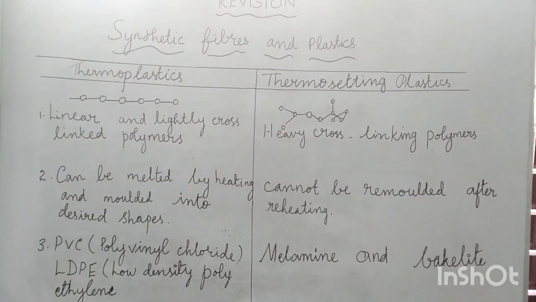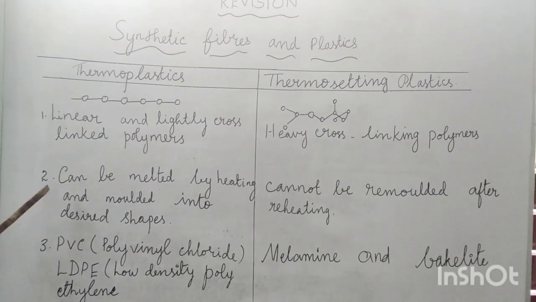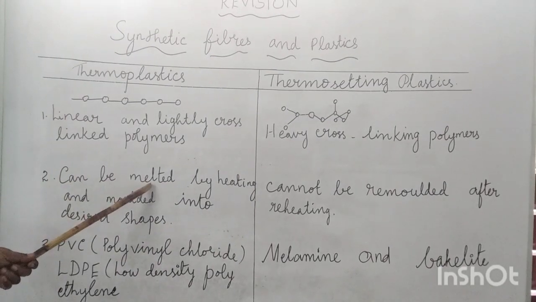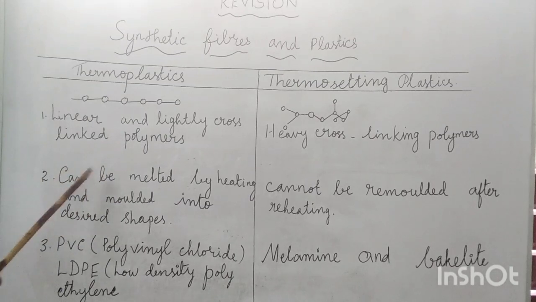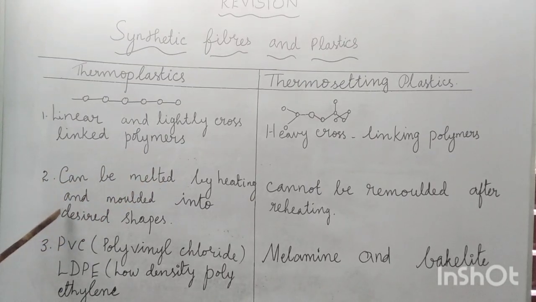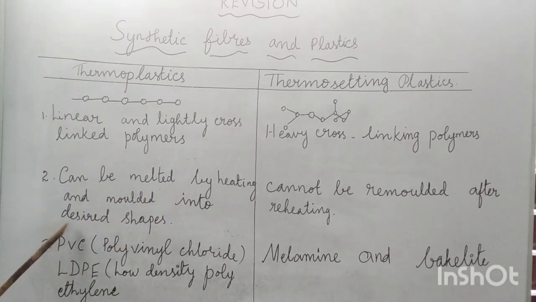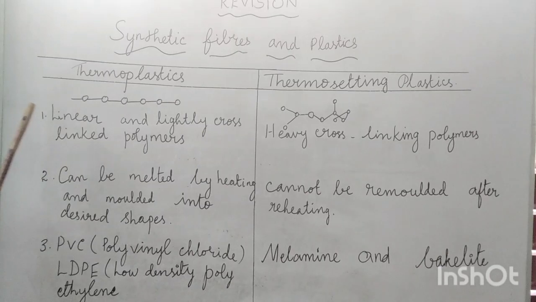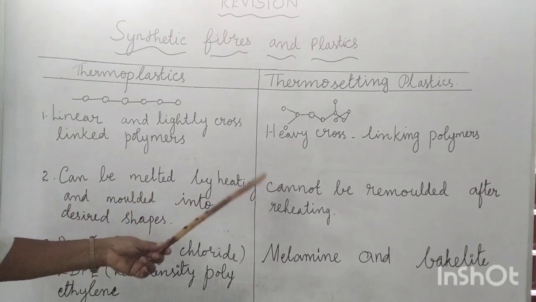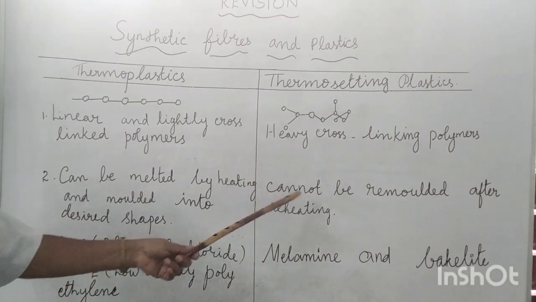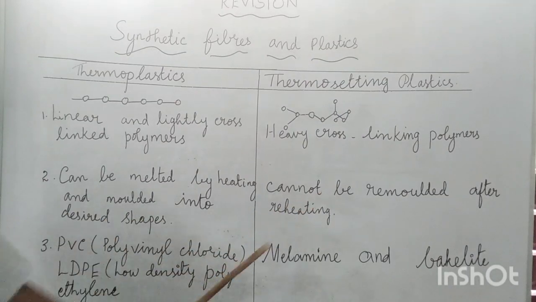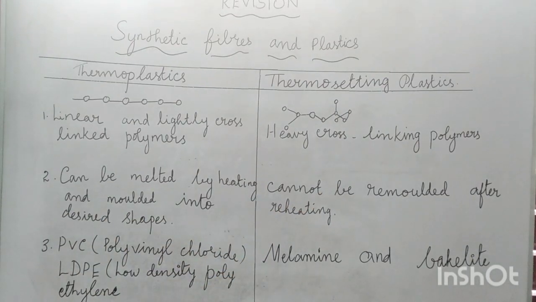The next one is, thermoplastics can be melted. If you heat, it can be melted and it can be remolded or molded into any desired shape. At the same time, thermosetting plastics cannot be remolded after reheating. So, this is the second point.